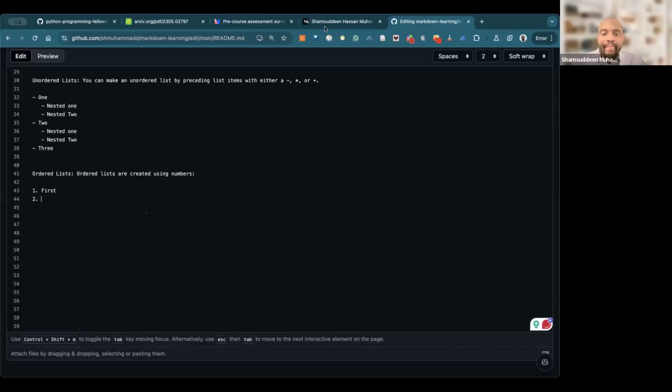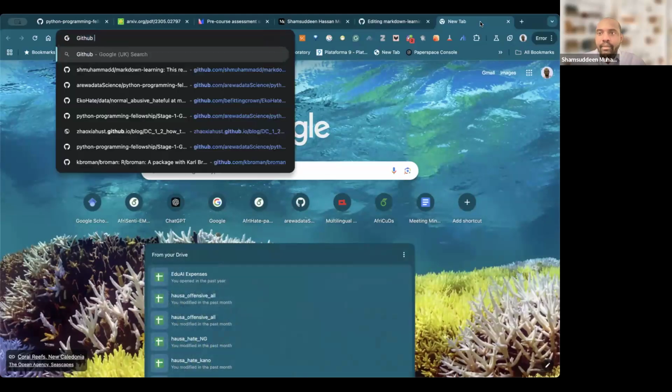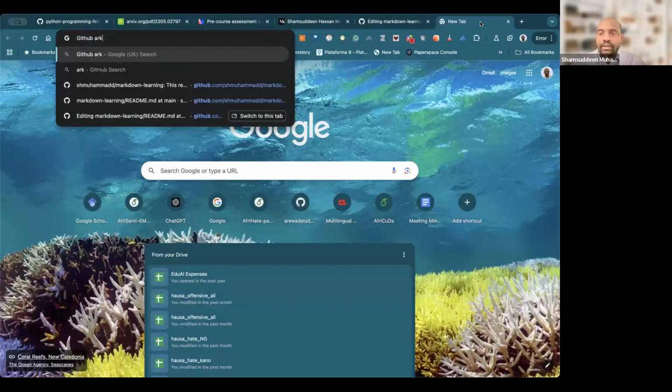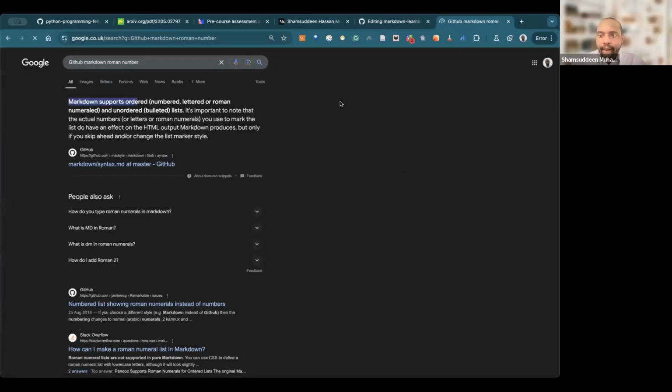So what you can do, before you ask me, let's say we search GitHub Markdown Roman numbers. Okay, Markdown supports ordered numbers, lettered or Roman numbers. Okay, this is important.